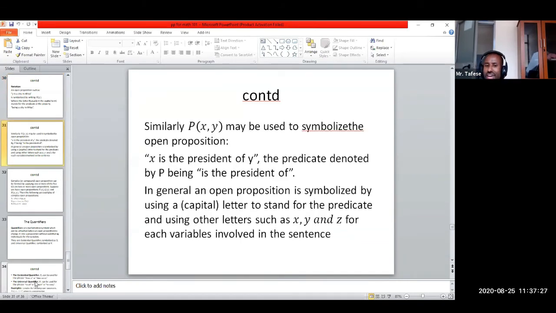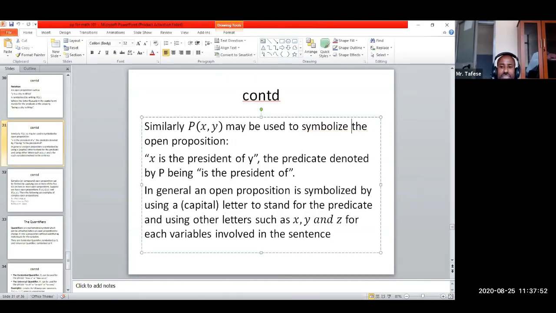Similarly, when two variables are participating in a single open proposition, like we saw earlier in examples 3 and 4, X is the president of Y, or Y is greater than Z. This is how to symbolize a given proposition which is an open proposition: X is the president of Y, where capital P is the predicate, and X and Y are the variables.